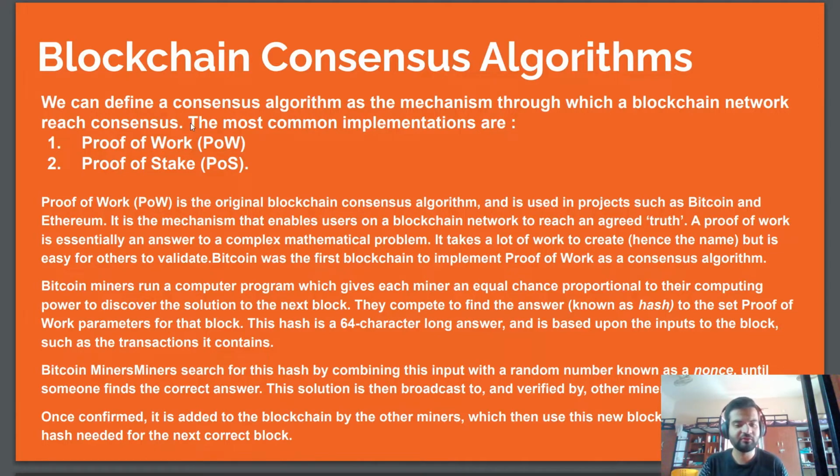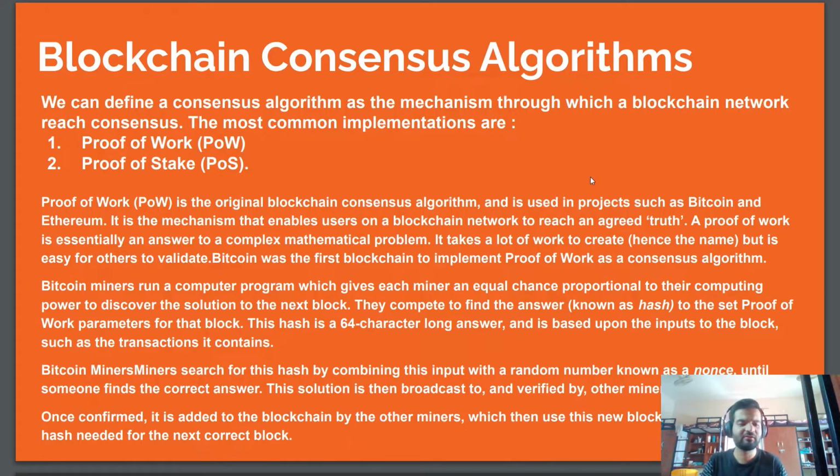Proof of work is the original blockchain consensus algorithm. It was the first one, and it came with Bitcoin, and it is used in projects such as Bitcoin and Ethereum. It is a mechanism that enables users on a blockchain network to reach an agreed truth. So they have agreed on something. It is a mechanism that enables the users to reach that truth.